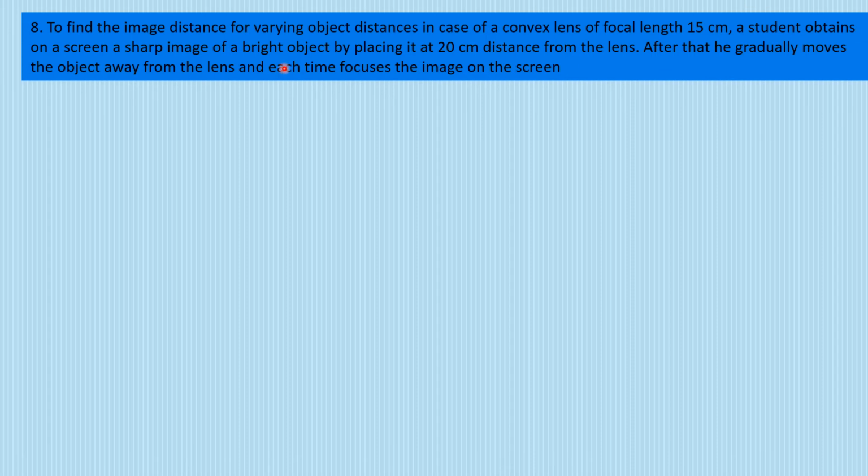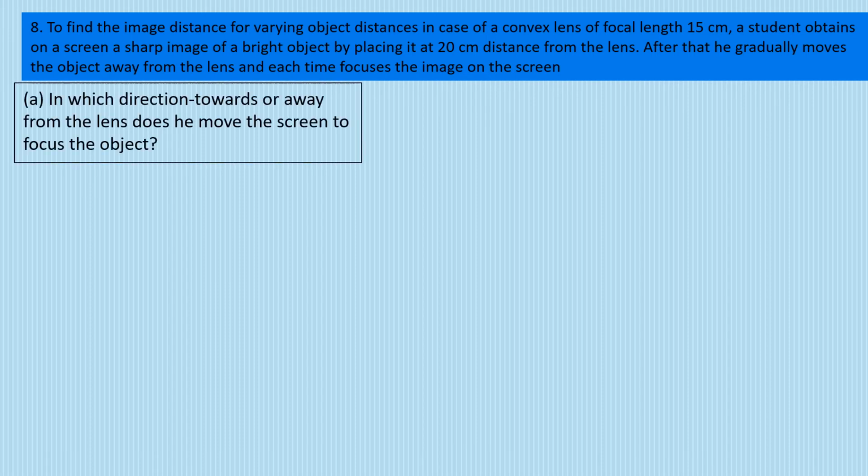A student obtains on a screen a sharp image of the bright object by placing it at 20 centimeter distance from the lens. Now first उसने क्या करा? 20 centimeter पे the student is keeping the object, and he is getting a very sharp image on the screen. Okay, that means it's a real image because we are obtaining it on the screen. Now after that he gradually moved the object away from the lens. मतलब वो 20 centimeter से बाहर चला गया वो. And each time he tried to focus the image on the screen. Okay, is the question clear?